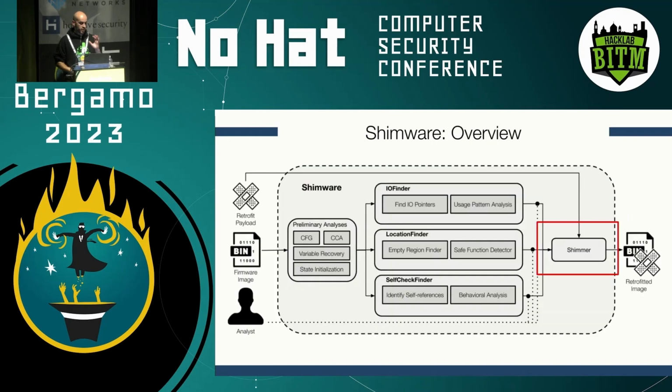Now, okay, we have all these three components together, so we can get outputs from all these three analyses. And what happens in the final component is that the analysts develop a small payload in C that they provide to our system. We remove self-checks that we identify automatically within the firmware image. We use the largest region that we found where we can inject our patch. And we also provide the analysts with a few options for sources of input that they can choose from. So this part is not fully automated yet.